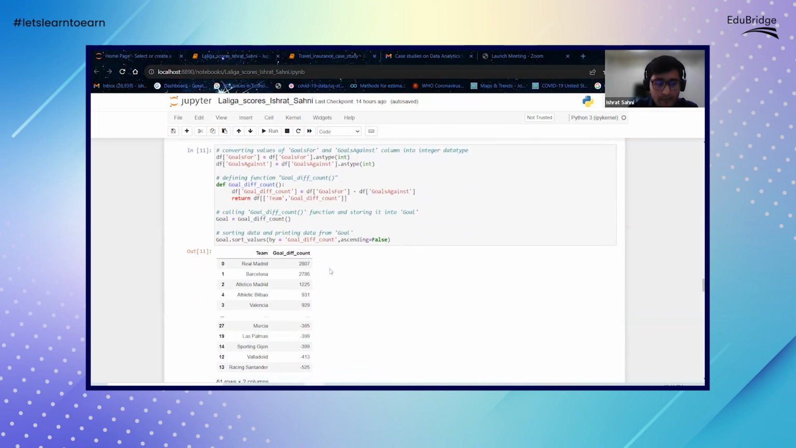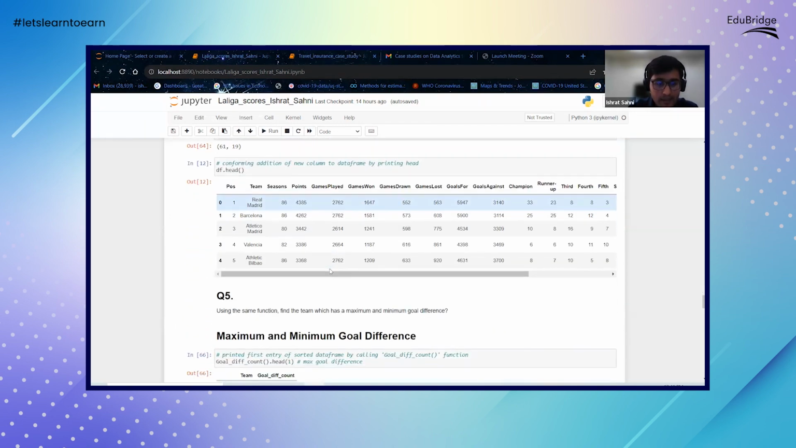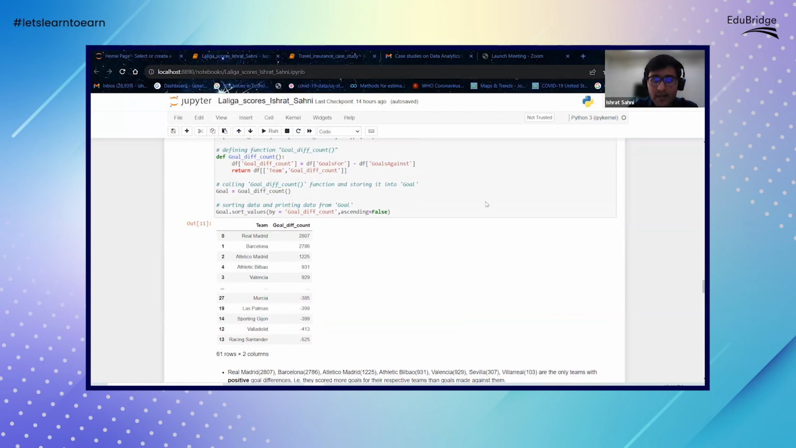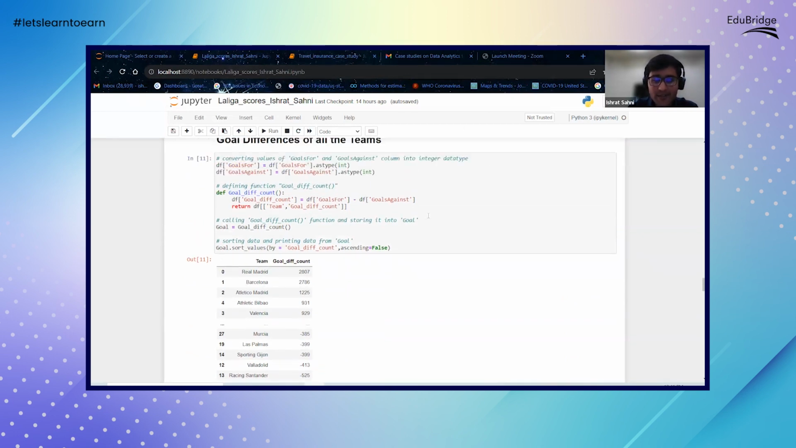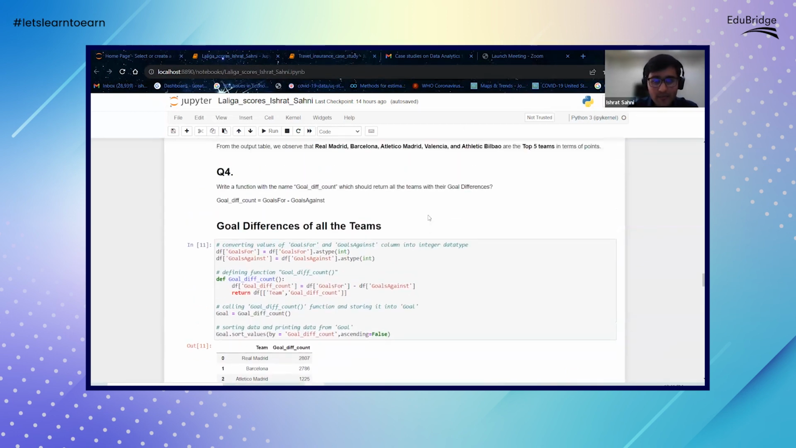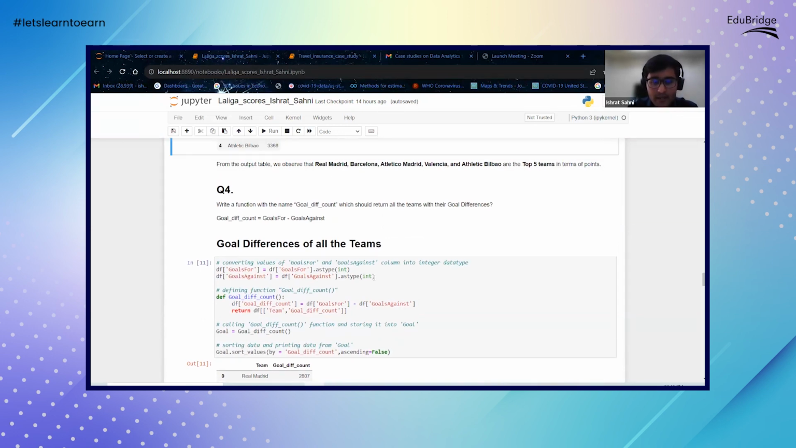Now, before going any further, I'll try to gauge the understanding of the team, to see if they're able to understand before I move to the next case study. So any questions here or anything that you want to understand?